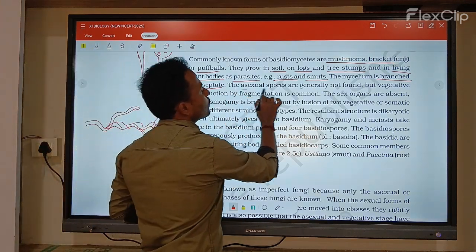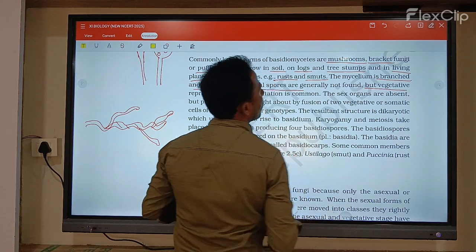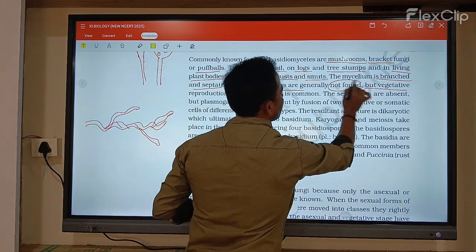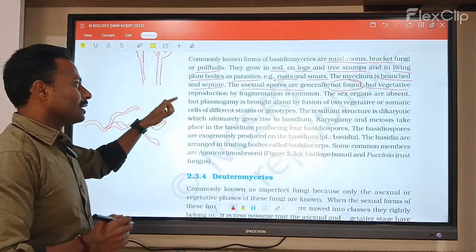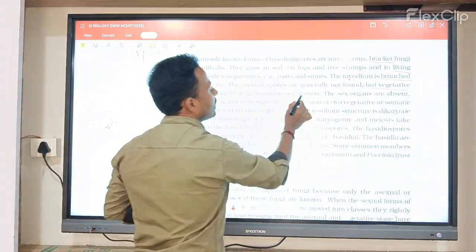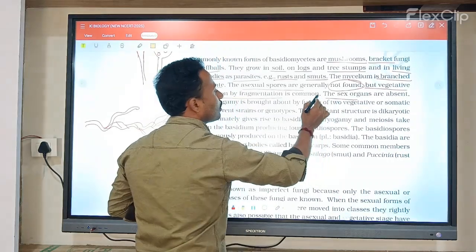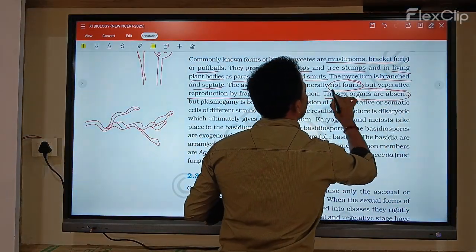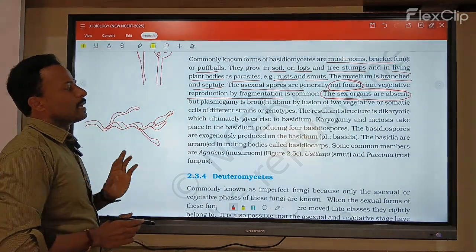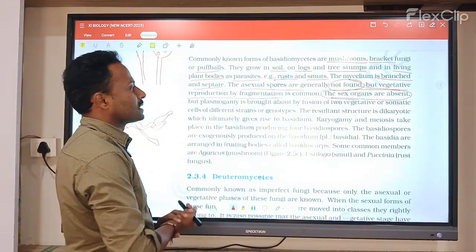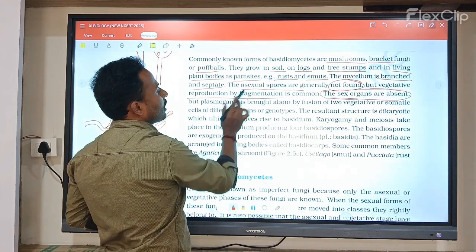Next, asexual spores are not found here, but vegetative reproduction by fragmentation is common, and sexual organs are completely absent. Only vegetative reproduction is present, by the fragmentation process.